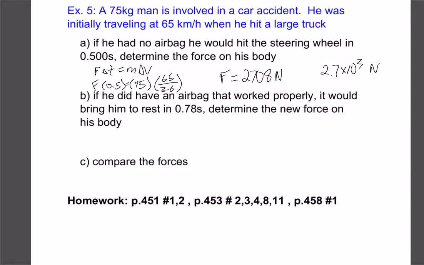Now let's do the exact same question, but suppose the airbag just delays the time. So instead of half a second, it's going to go to 0.78 seconds. We do the same calculation, except our time is 0.78. The rest of the question stays the same.